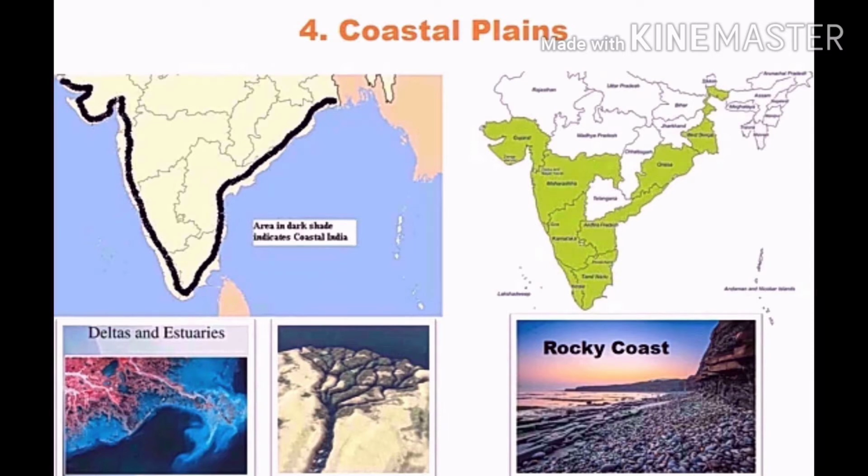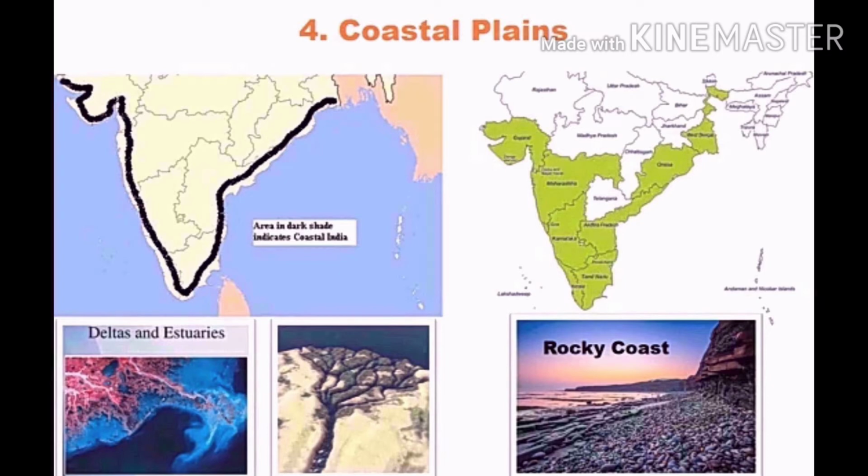West flowing rivers meeting the Arabian Sea form estuaries and not deltas on the western coast because these are fast flowing rivers. That is why they are creating estuaries. Now we'll see the eastern coast.